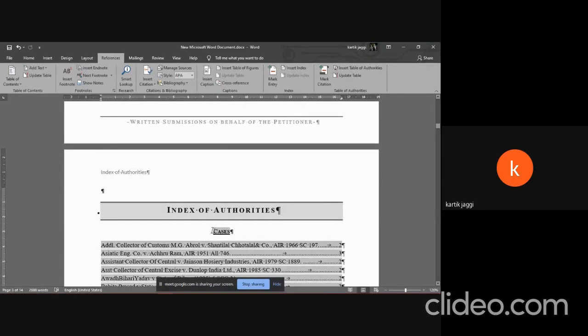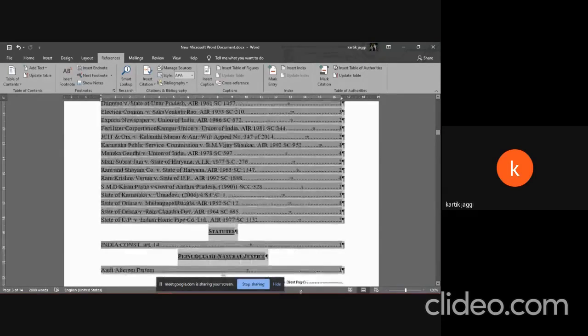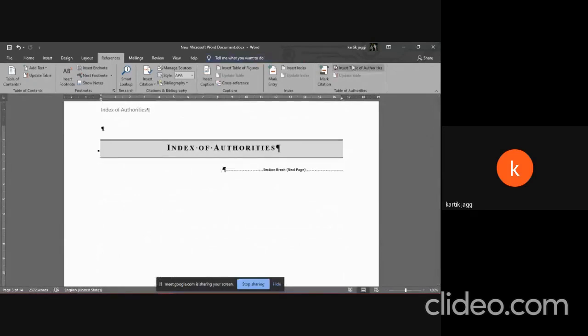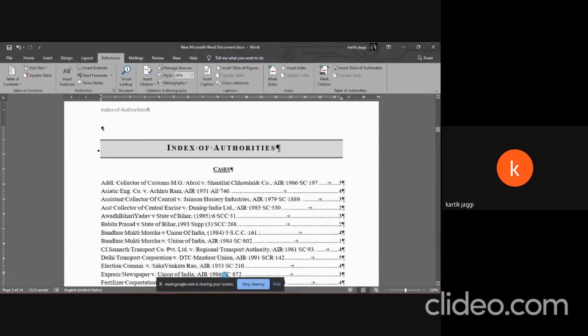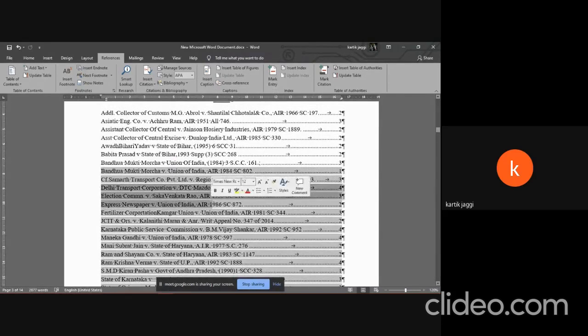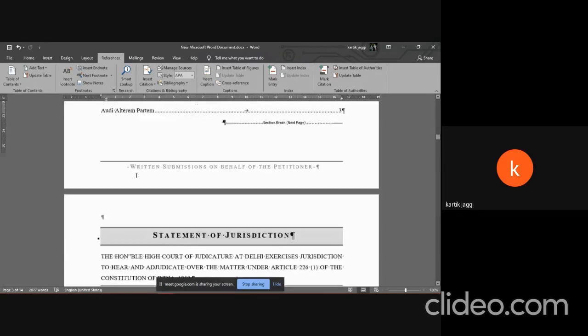So I'm gonna, let's try this. See, that case we removed, Durayu, whatever it was, is nowhere to be found on the index of authorities now. I hope that answers your question, Jyoti.